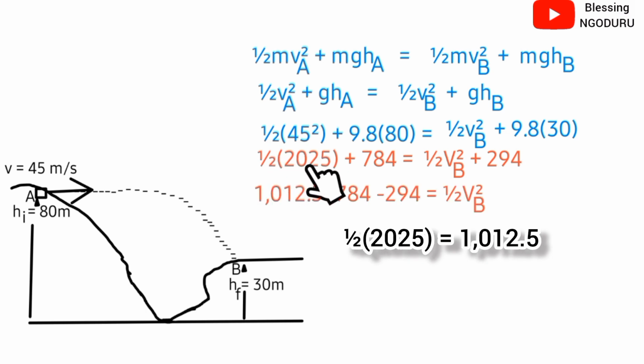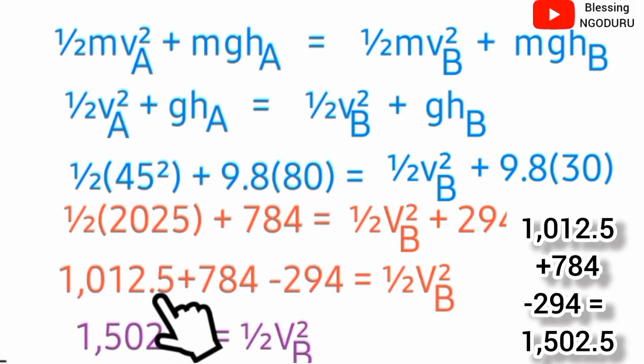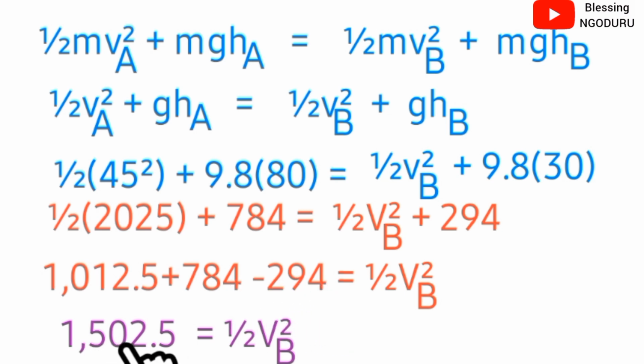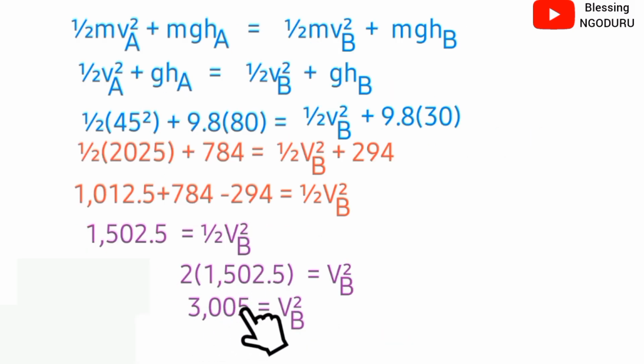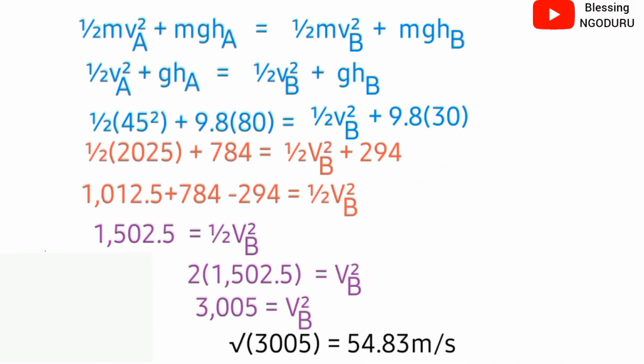1/2 times 2025 gives 1012.5, plus 784. When positive 294 crosses the equal sign, it becomes negative 294, equal to 1/2 vB squared. 1012.5 plus 784 minus 294 gives 1502.5. When we multiply this by 2, it gives 3005, equal to vB squared. To get the velocity at point B, we will take the square root of this value. So the stunt rider will strike the ground with a speed of approximately 54.83 meters per second.